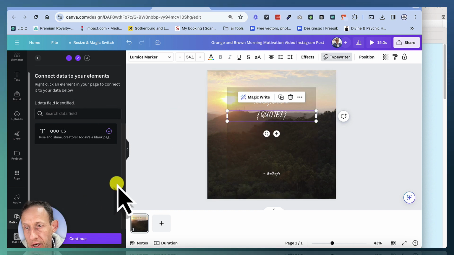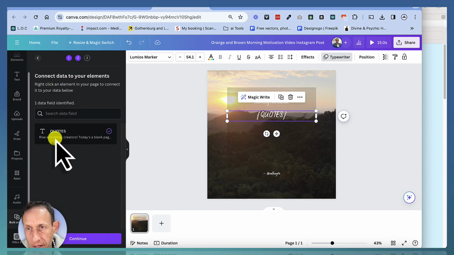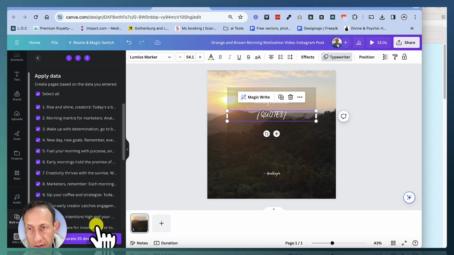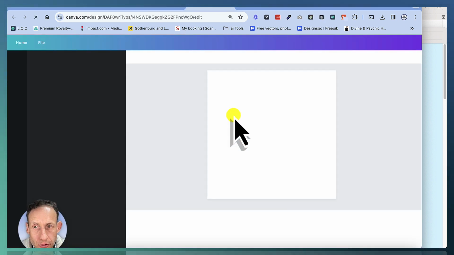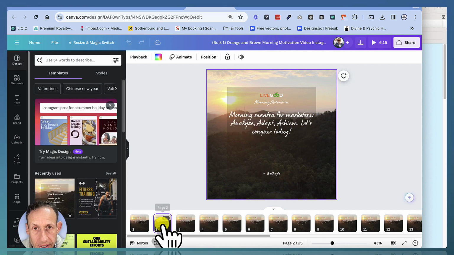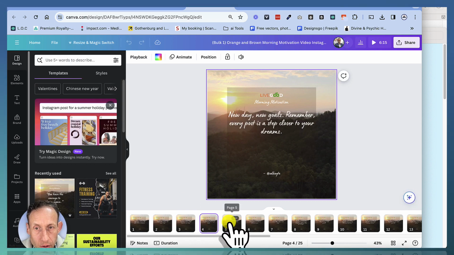So go back. So now you're still in the app. Okay, and then you need to continue. Okay, and it says, do you want to generate 25 posts? And you click yes, and it opens up into a new window, and you've created 25 unique posts. Okay, and they're all unique.